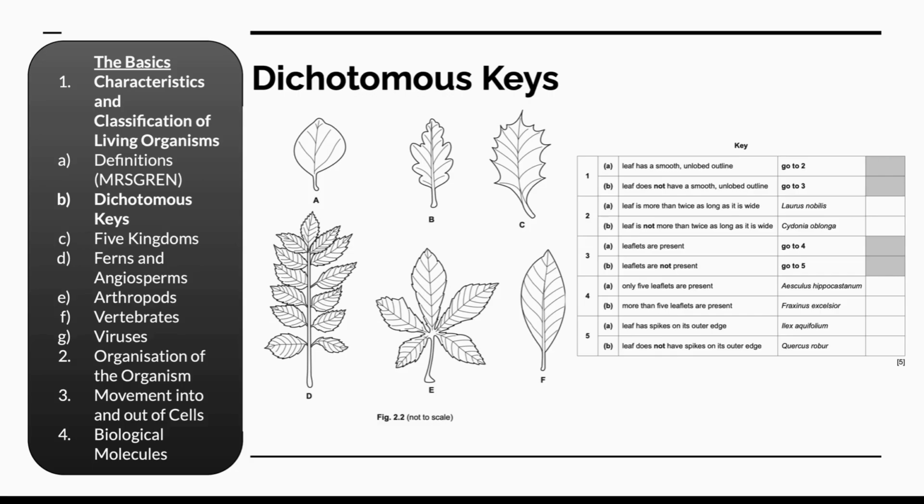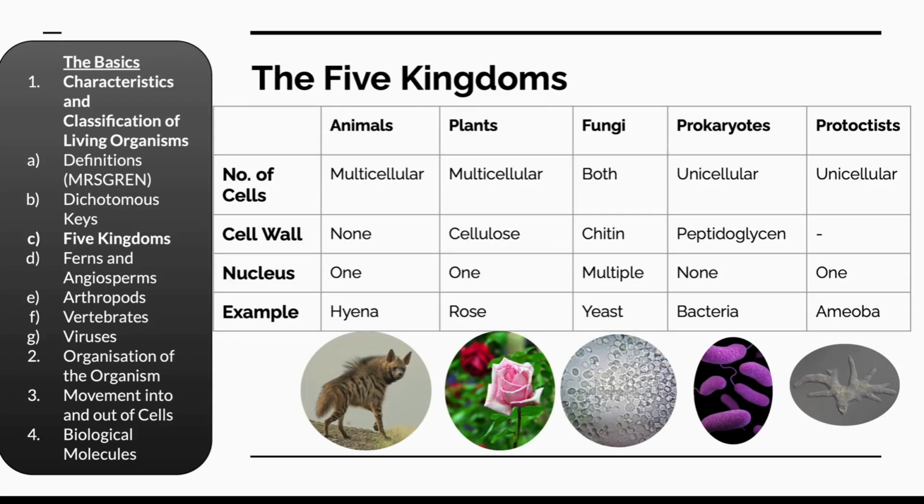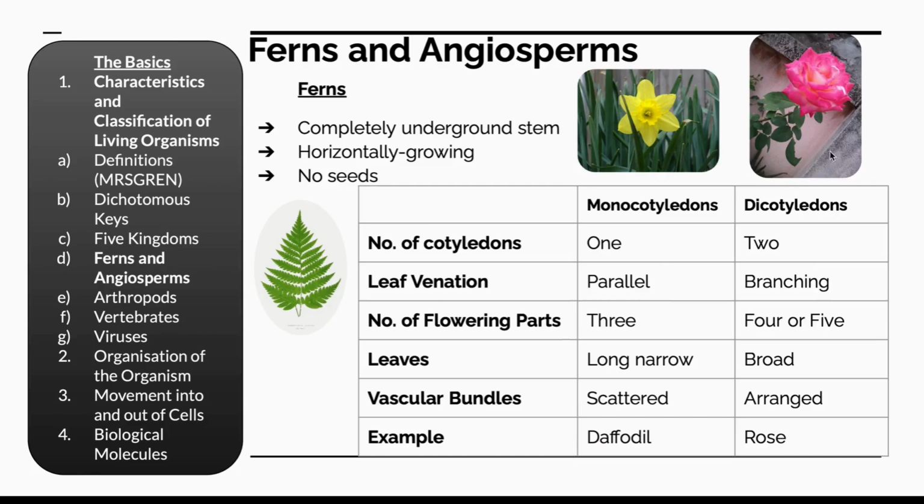Dichotomous keys are regularly tested and, while simple, require careful attention to avoid errors. Familiarity with the five kingdoms of life, which are animals, plants, fungi, prokaryotes, and protoctists, and their distinguishing cellular features, is also crucial. Within the plant kingdom, it is important to learn about the characteristics of ferns as well as to differentiate between monocotyledons and dicotyledons.